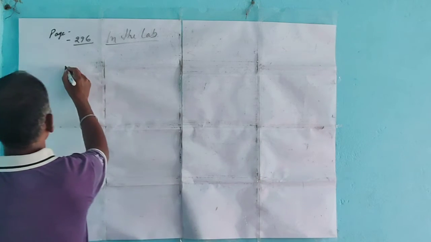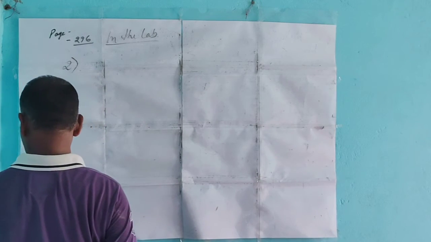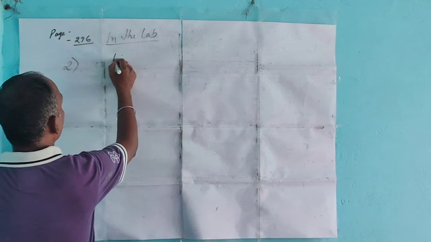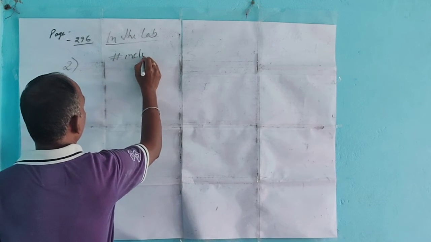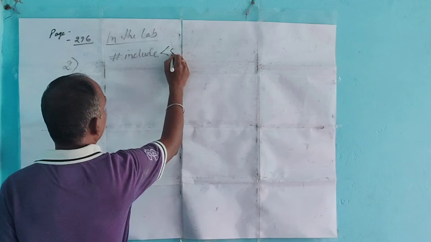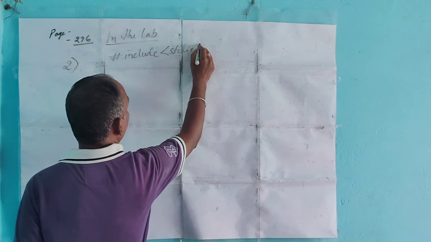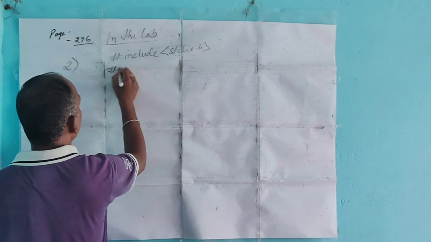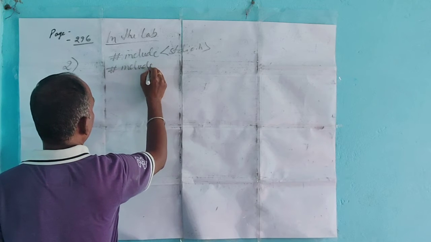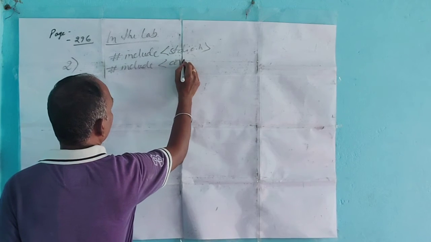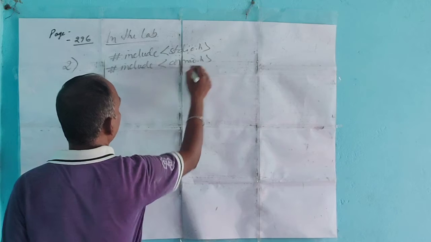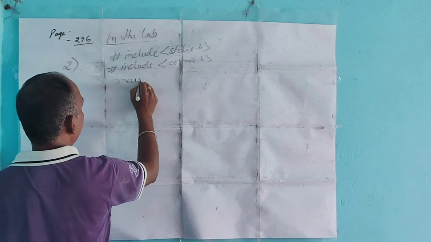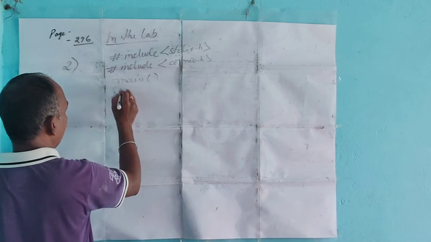So include stdio.h, include conio.h, then main with curly braces.